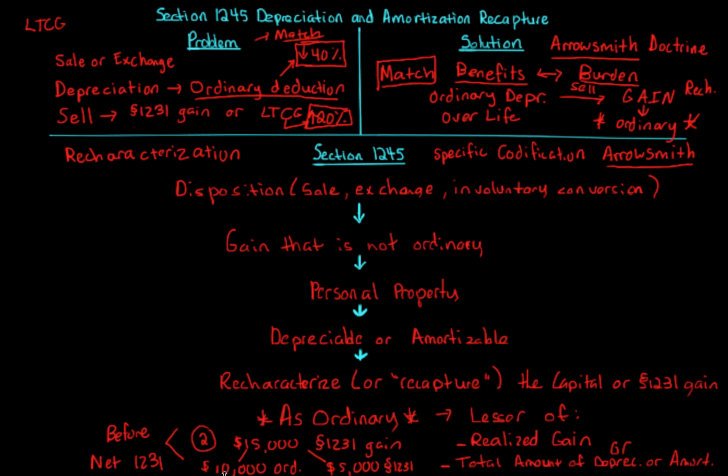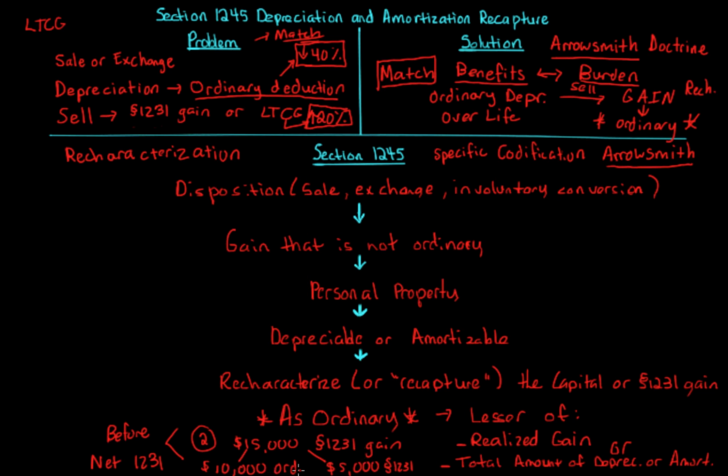We have to net all the 1231 gains and losses in the hodgepodge. All right? And when we net those items, if it nets to a positive, then all the items in the hodgepodge become long-term capital. But if it nets to a loss, then everything's treated as ordinary.